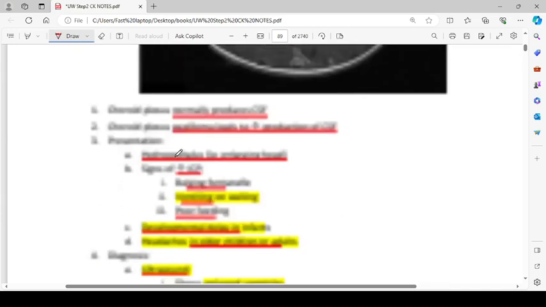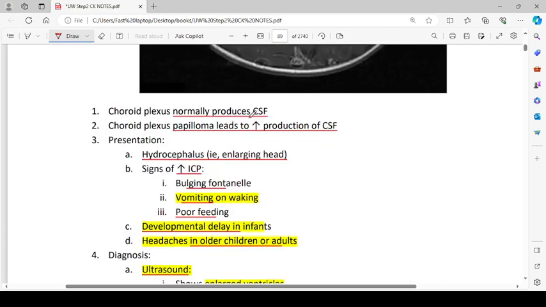So they are saying that choroid plexus normally produces CSF. Choroid plexus papilloma leads to increased production of CSF. The presentation is hydrocephalus, that is an enlarging head.